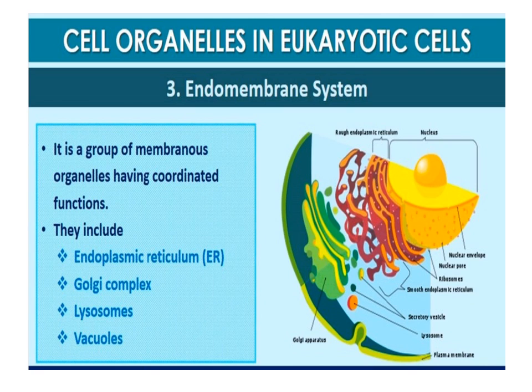Endomembrane System. Each of the membranous organelles is distinct in terms of its structure and function. Many of these are considered together as an endomembrane system because their functions are coordinated. The endomembrane system includes endoplasmic reticulum, Golgi complex, lysosomes, and vacuoles.